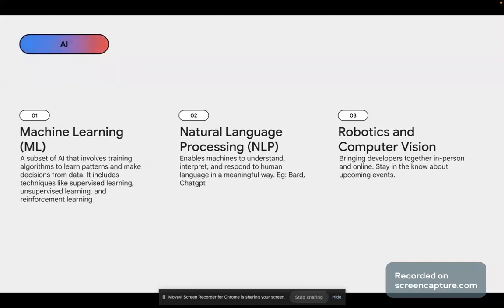Now, natural language processing (NLP). This enables machines to understand, interpret, and respond to human languages in a meaningful way. Examples are Gemini or Bard, and then we have ChatGPT.